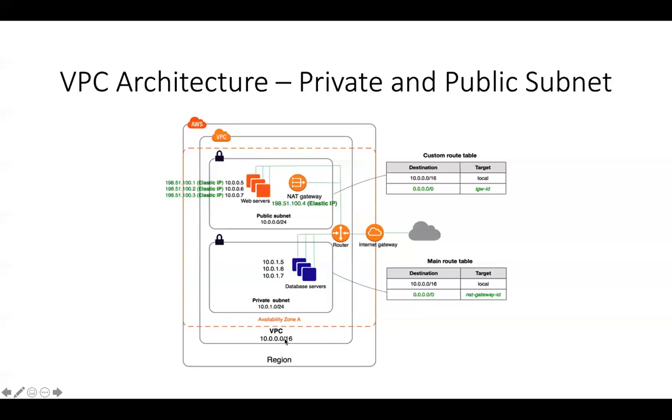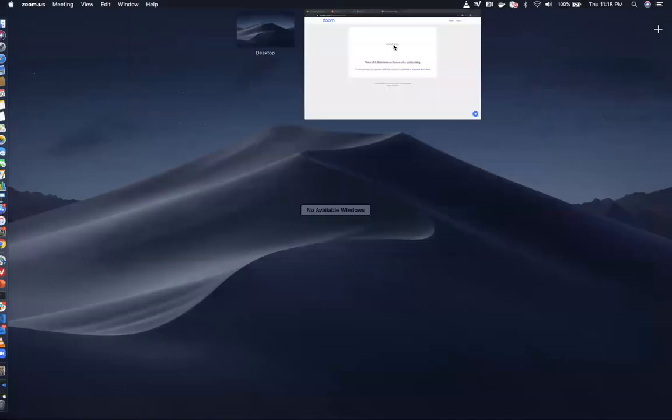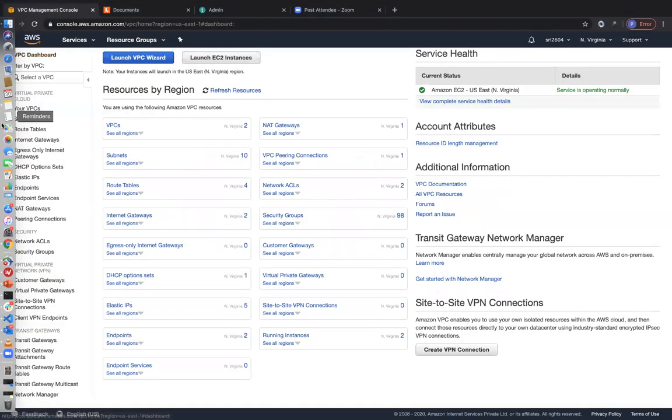So I'm going to start off by creating the VPC. So let me go ahead and log into the console. So we are in the VPC console right now, and I am logged into my account, and I am sitting in the Northern Virginia region. And let me go ahead and create a VPC.